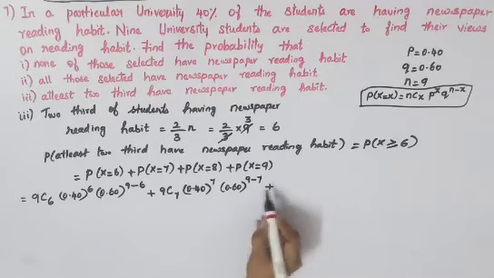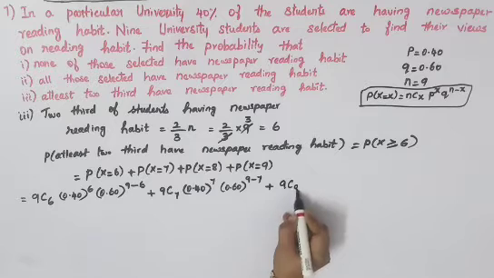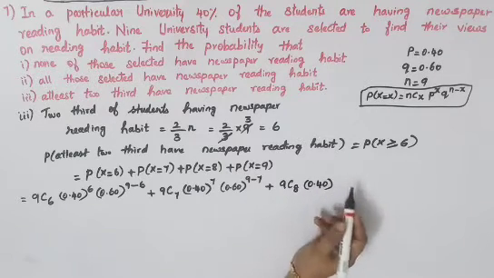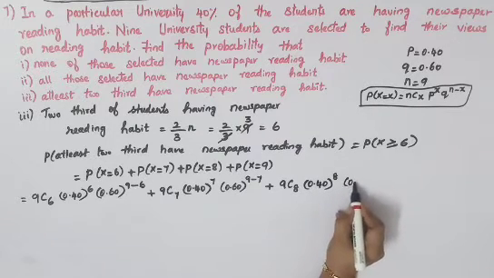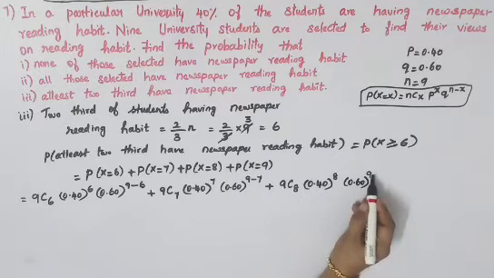The third part, that is P of x equal to 8. So 9C8, 0.40, the whole power x, so x is 8. Again q is 0.60, the whole power 9 minus 8.